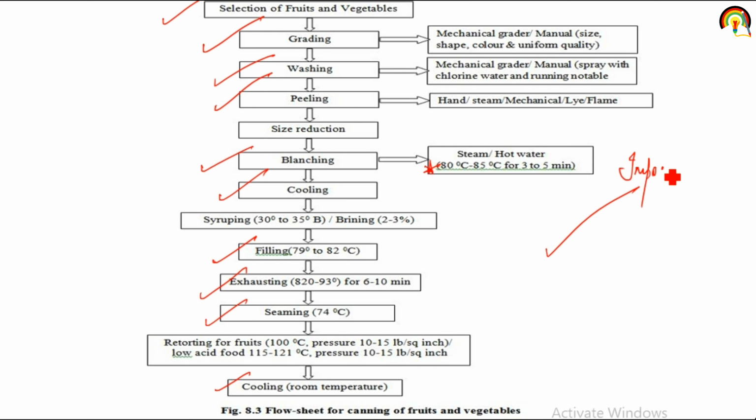It is very important because here the steps are written in sequential manner.